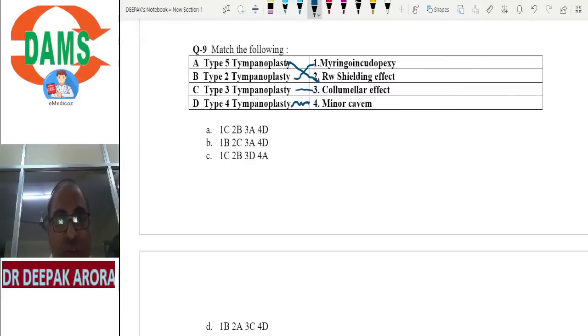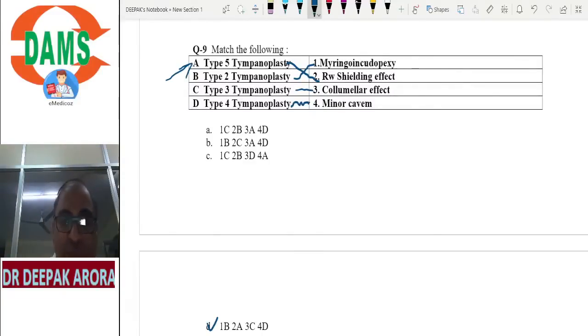So what will be the best answer? 2 is related with A, 2A, so I can directly go with the D option. 1 is B, 2 is A, 3 is C, 4 is D. Clear? So the right answer will be D option. Even if you know only option 2, round window shielding effect, type 5. Can you appreciate that in the MCQ I have given you one clue in the first option, type 5. The child who knows type 5 is round window shielding effect can attempt the MCQ in a single go. So minimum time will be required.